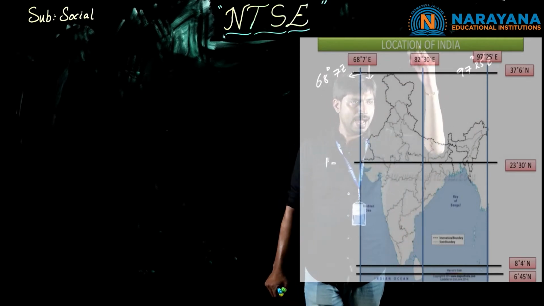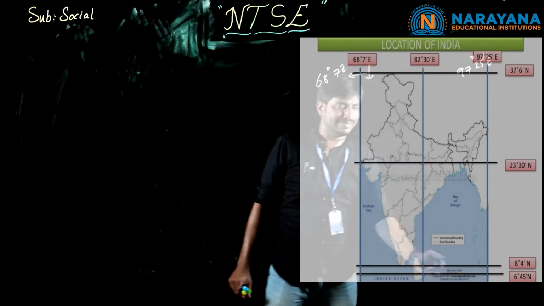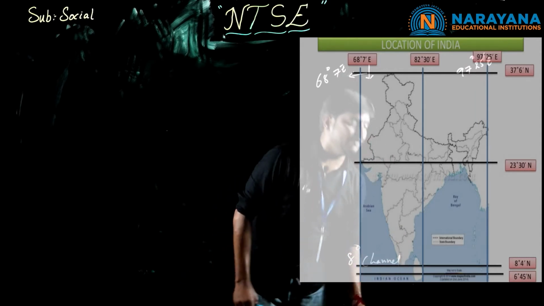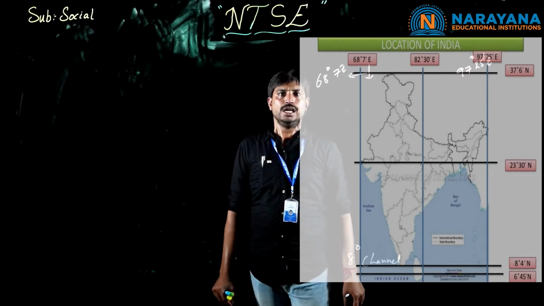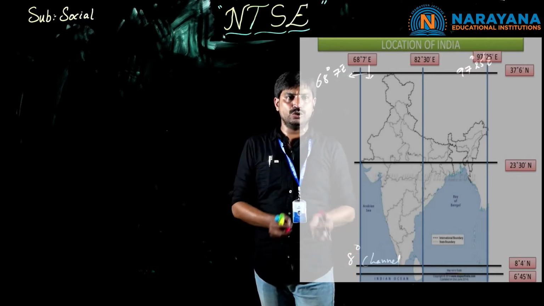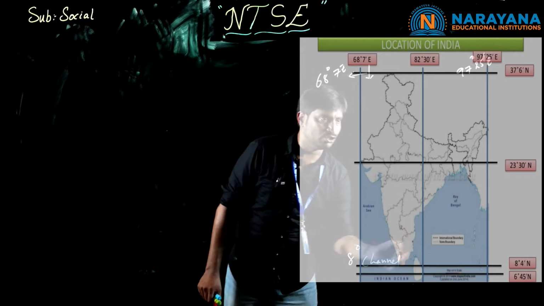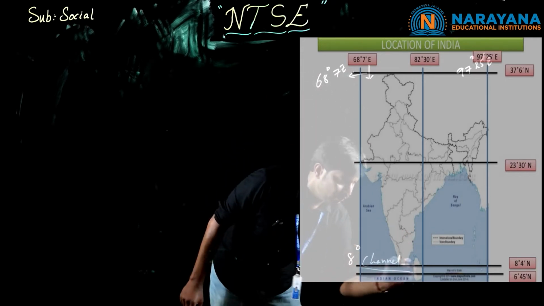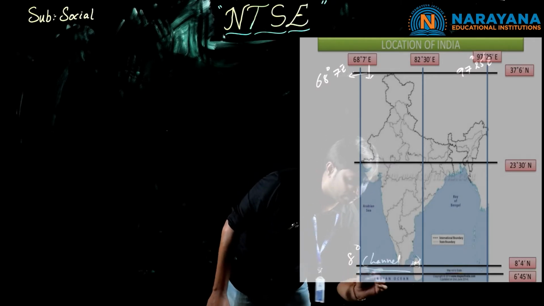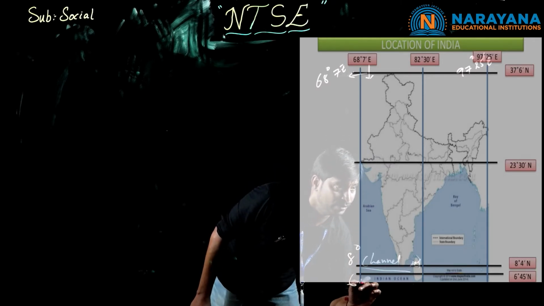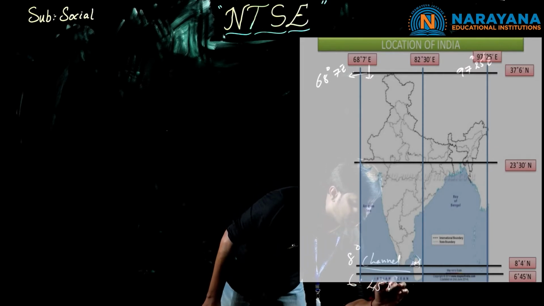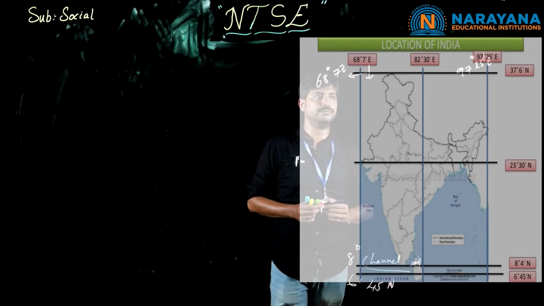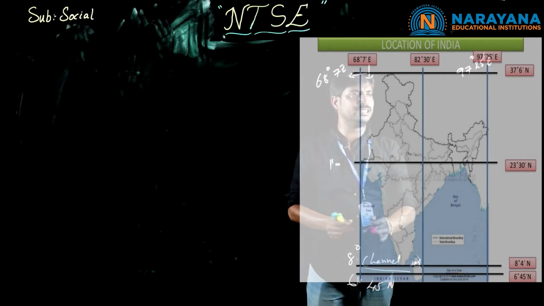Clear, children? And coming to the southern part, the southern part is the 8-degree channel, which we call the 8-degree channel. It is very, very important in map pointing also. Sometimes they may ask to locate the 8-degree channel. The 8-degree channel is at the southernmost tip of our country. After that, we have another one, 6 degrees 45 minutes north. Why? Because India lies in the northern hemisphere, children. Clear? So India comes under the northern hemisphere, and we mention it as north.